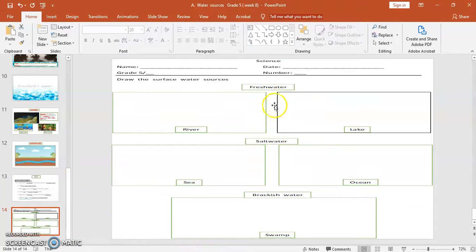Next, on a worksheet, or you can draw in your notebook or bond paper, draw the surface water sources. Fresh water: river and lake. Salt water: sea and ocean. And brackish water: swamps.